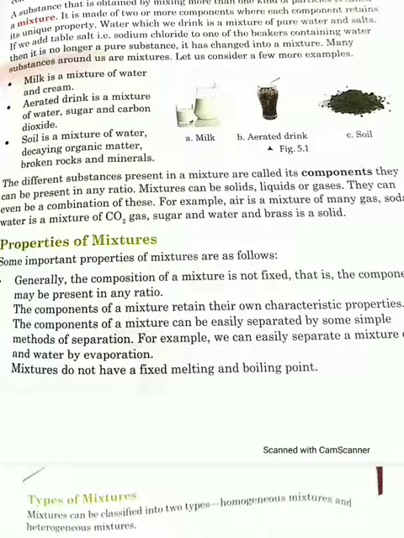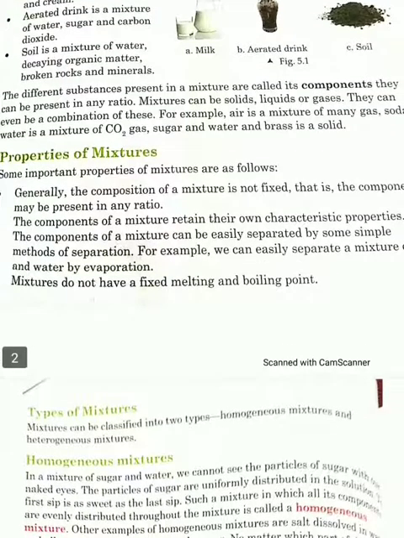Soil contains different types of impurities mixed with each other. The different substances present in a mixture are called its components. They can be present in any ratio, or we can say in any proportion. Mixtures can be solid, liquid, or gas.